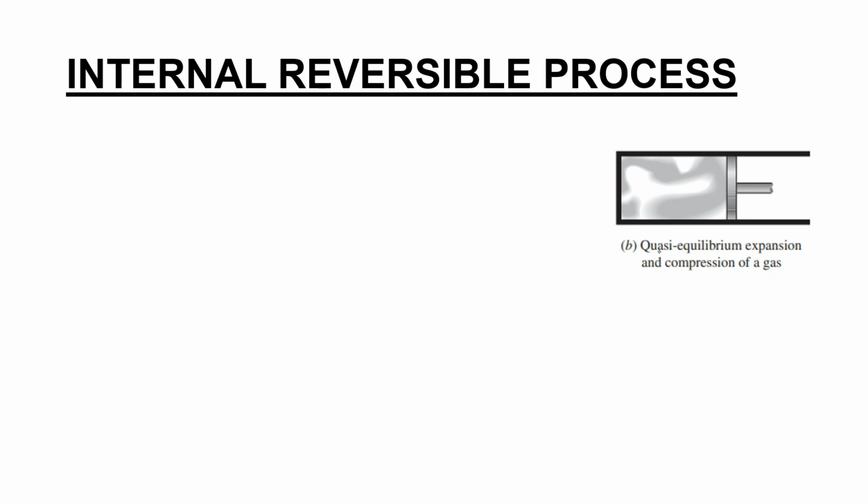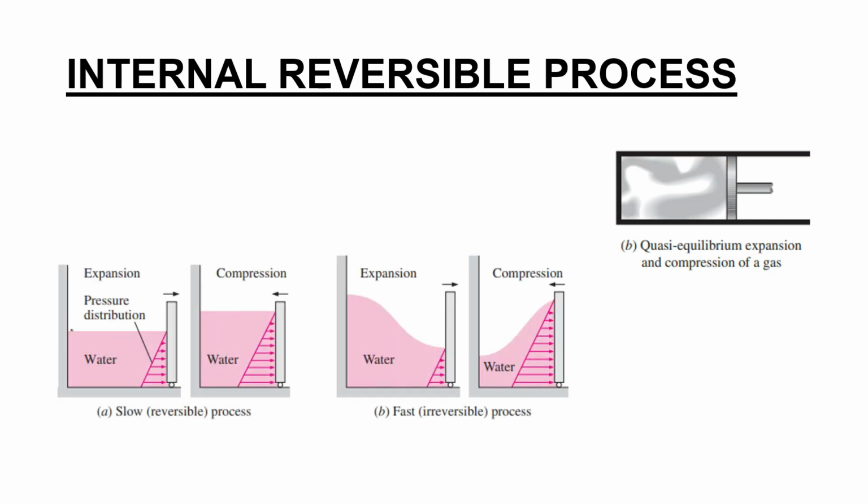We have already seen what is a quasi-static process. That means for a quasi-static process, the piston should be moved very slowly. That means it will have the same properties throughout. So take the case of this one. What happens when you slowly move this? You can find that there is a